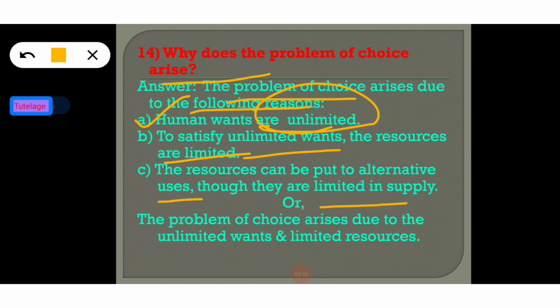So the problem of choice arises due to unlimited wants and limited resources, and this is the main answer for this question. Why does the problem of choice arise? The problem of choice arises in economics due to unlimited human wants and limited resources, or scarcity of resources. So now going to the next question.